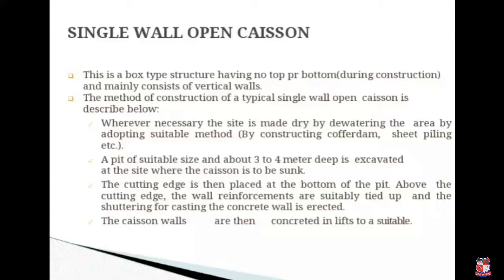Wherever necessary, the site is made dry by dewatering the area by adopting a suitable method, such as constructing a cofferdam, sheet piling, etc. A pit of suitable size and about 3 to 4 meters deep is excavated at the site where the caisson is to be sunk. The cutting edge is then placed at the bottom of the pit. Above the cutting edge, the well reinforcements are suitably tied up and the shuttering for casting the concrete well is erected. The caisson walls are then concreted and lifted to a suitable distance.